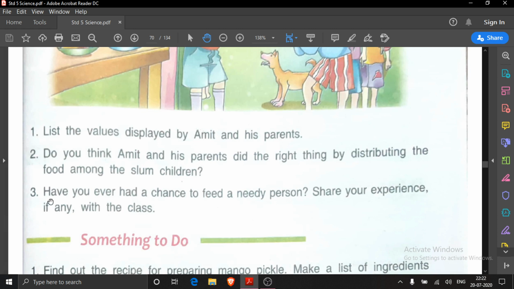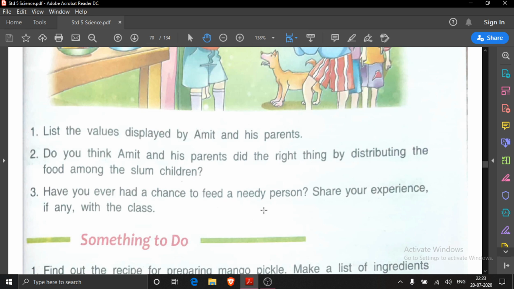Now the third question. Have you ever had a chance to feed a needy person? Children, you tell. Anytime you have got a chance to give food items to a needy person, the person who is in need of food. Which type of person will be in need of food? The person who is hungry. So have you ever had a chance to feed a needy person? If yes, then share your experience, if any, with the class. When the school reopens, you share your experience with your friends.